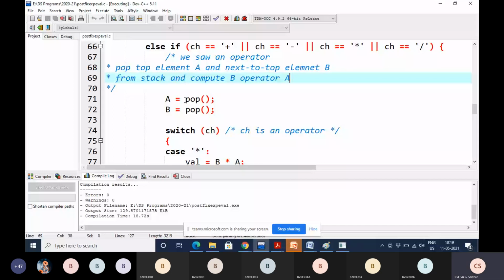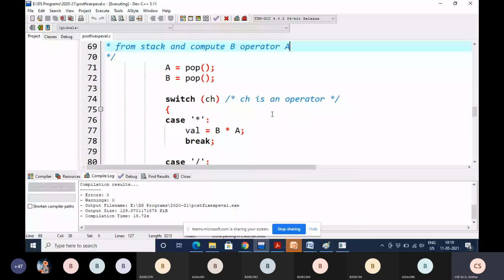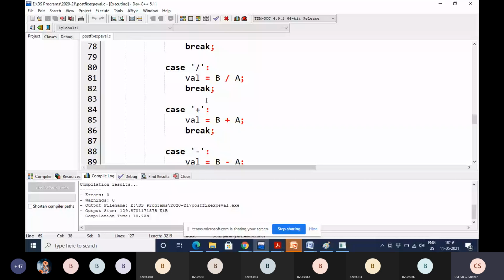Very good. 30 is the top element that we are storing in A. So what is the next one? 4. 4 we are storing in B. Then what is the operator? Plus. So plus is matching with this case label. Then you perform operation B plus A, that is 4 plus 30, 34, and you store the result in value. Again you push back the result into the stack, that is 34.